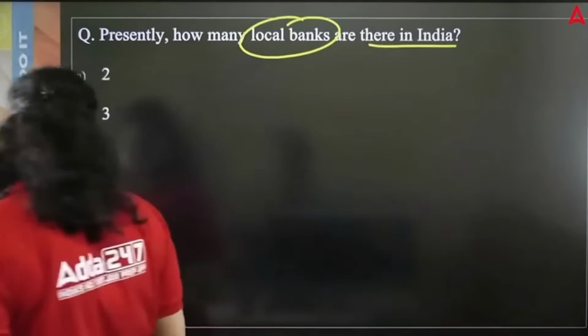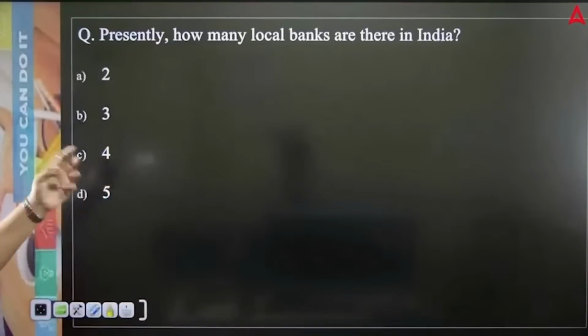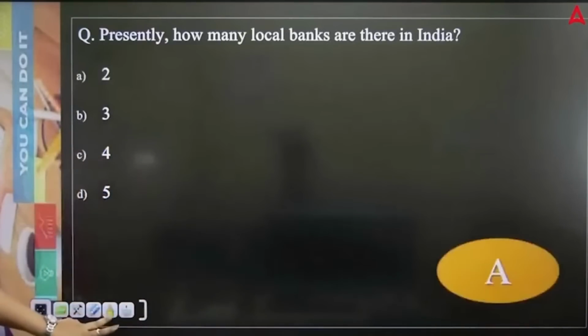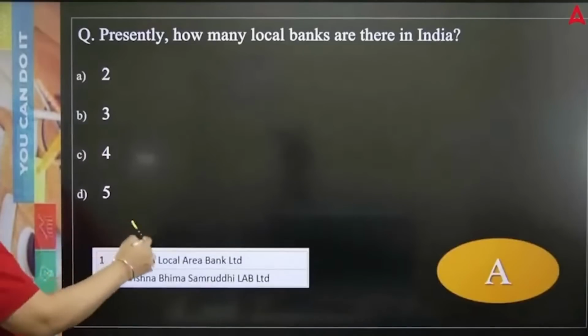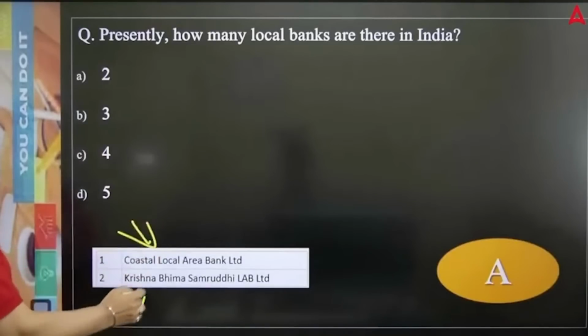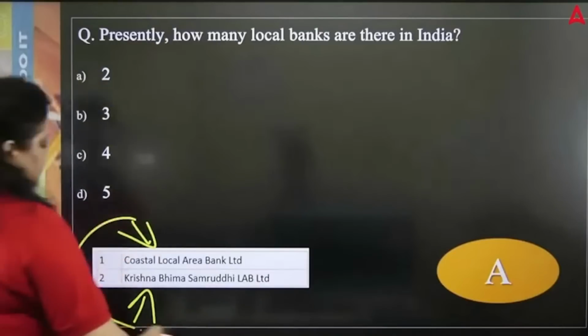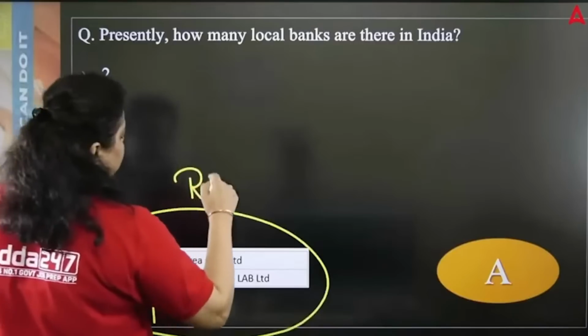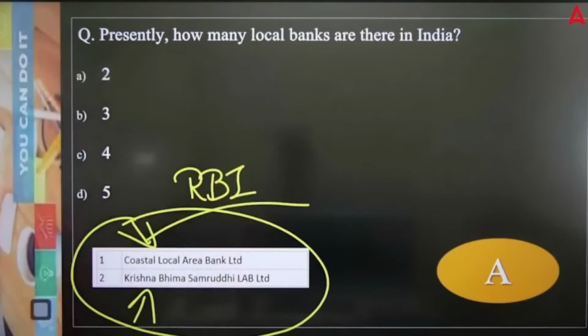There used to be 4, then out of 4, 1 has been converted, then it remained 3. And now we only have 2 local area banks that have been named as Coastal Local Area Bank and Krishna Bhima Samruddhi Local Area Bank. This image I have taken from RBI's website from the list of banks. So right now, these are the 2 local area banks available in the country.